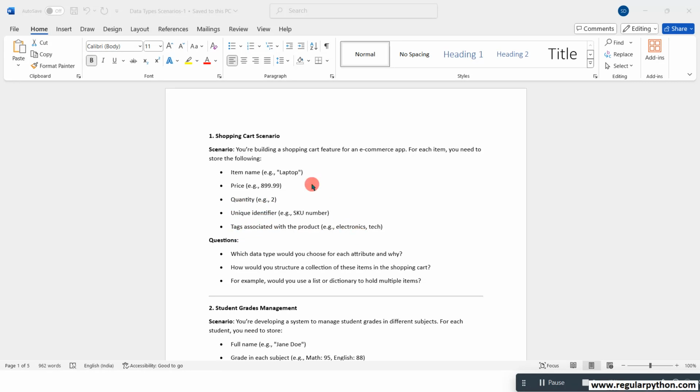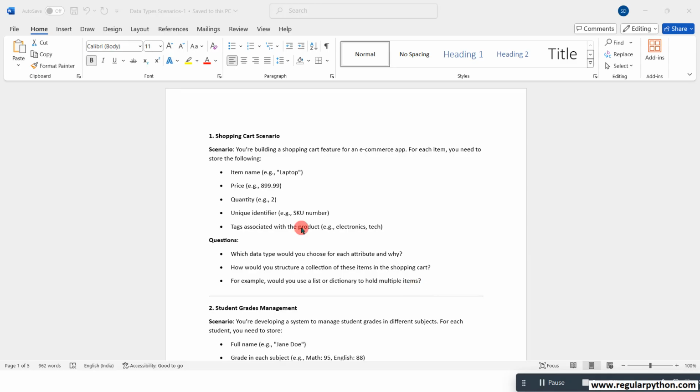Now tell me what type of data is suitable to select for the item name, price, quantity, and unique identifier. So here in the question, which data type would you choose for each attribute and why? How would you structure a collection of these items in the shopping cart? For example, would you use a list or dictionary to hold multiple items?